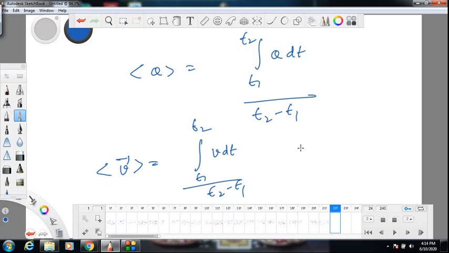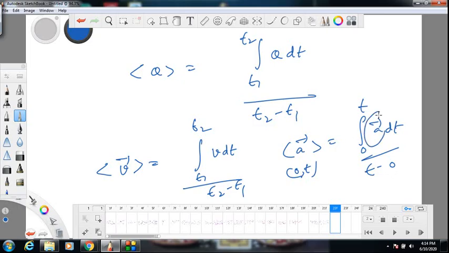Suppose I want average acceleration. Suppose I want it from 0 to t seconds. Integrate from 0 to t a dt divided by t minus 0. It doesn't matter whether this quantity is a vector quantity or a scalar quantity. Any quantity, the average is calculated like this only. For a vector quantity, vector quantity integrated over time divided by time is the average. For a scalar quantity, scalar quantity integrated over time divided by the time interval.